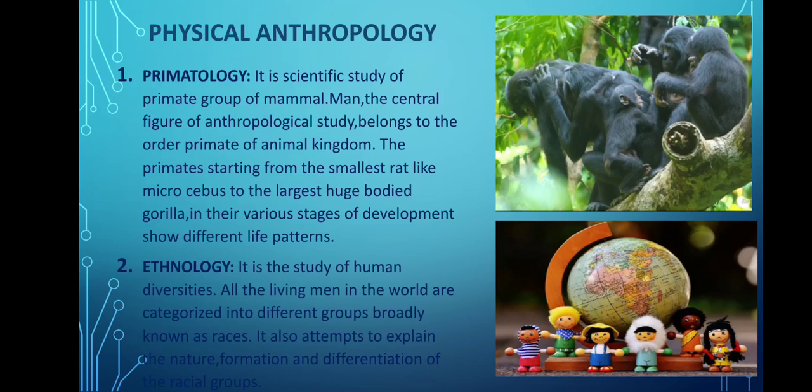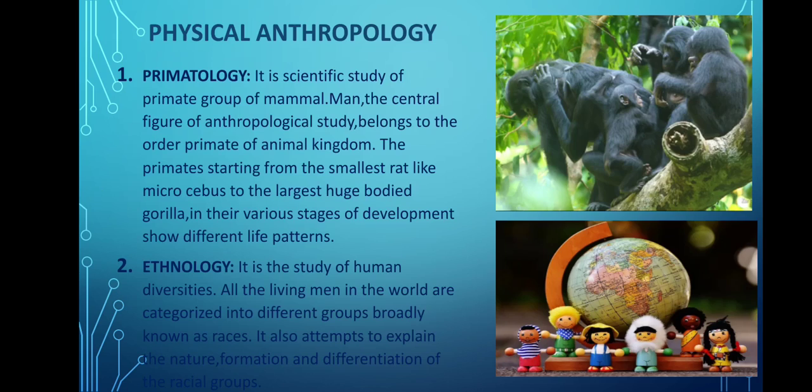Next is ethnology. Ethnology is the study of human diversities. All the living men in the world are categorized into different groups broadly known as races. These studies also attempt to explain the nature, formation, and differentiation of the racial groups. So this is a study of racial variation. There are a number of racial groups which help to classify people according to place and body features, because the environment plays a very crucial role in creating changes in the population.